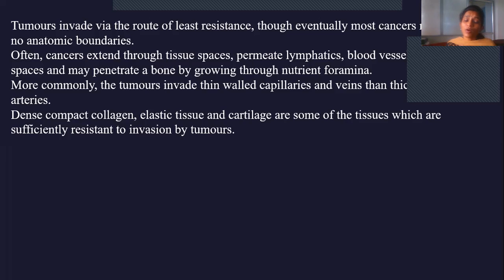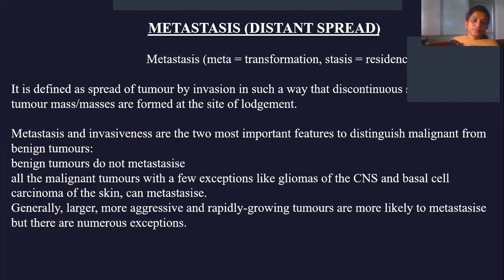Why? Because arteries are thick-walled, so they cannot easily enter into the arteries. And other tissue spaces, lymphatics, blood vessels and spaces, and they can also enter into the bone by passing through nutrient foramina. So these are the regions through which these tumors can invade.